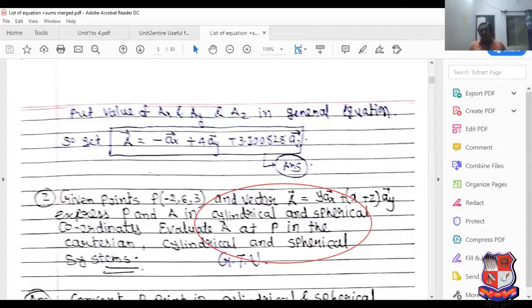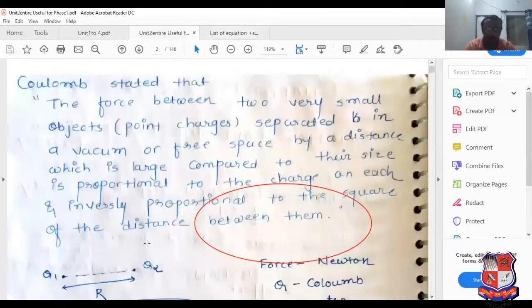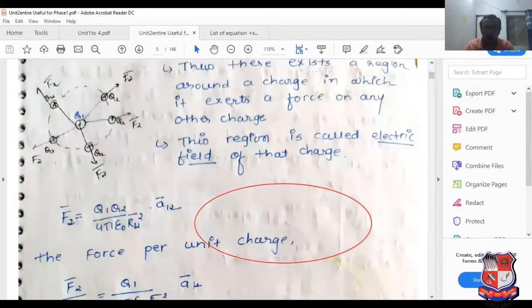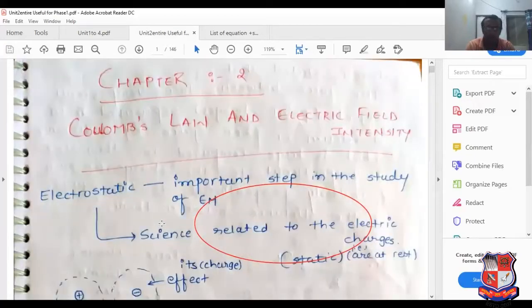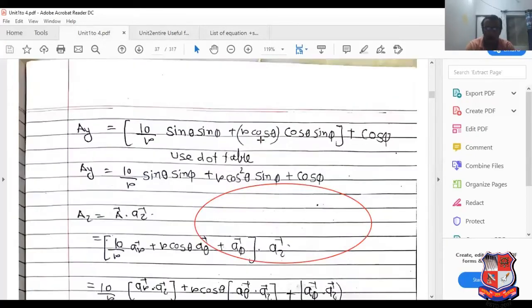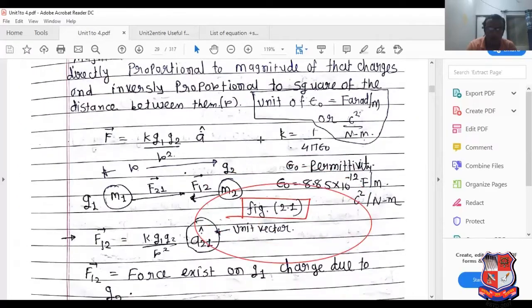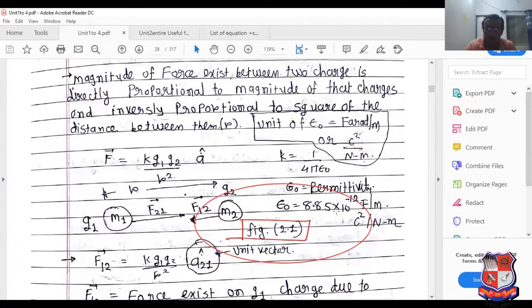What is the epsilon 0 that we have to understand here? What is the meaning of epsilon 0? I have discussed it here. See this. Epsilon 0 is 8.85 into 10 raised to minus 12 farad per meter.